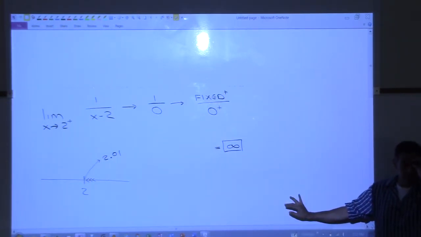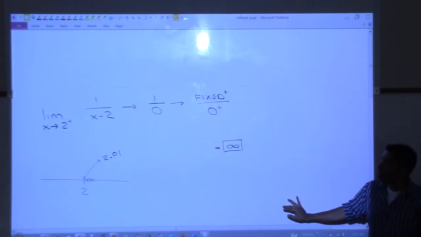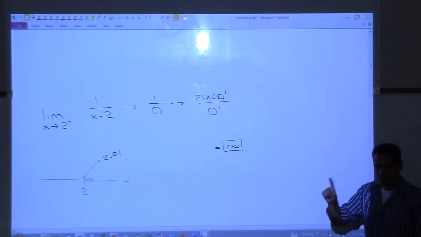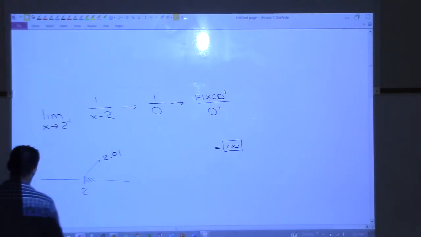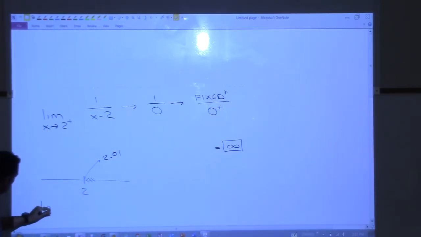Is that a question? What would you get if you put in like 1.99? I was going to do that. Let's do that. I want to approach 2 from the other side now. So what if I ask, what is the limit as x approaches 2 from the left side this time of that same function?